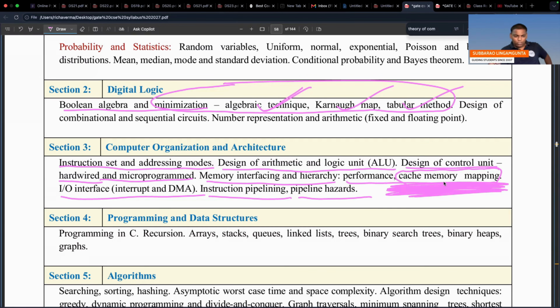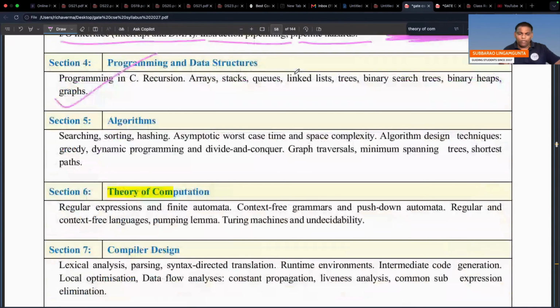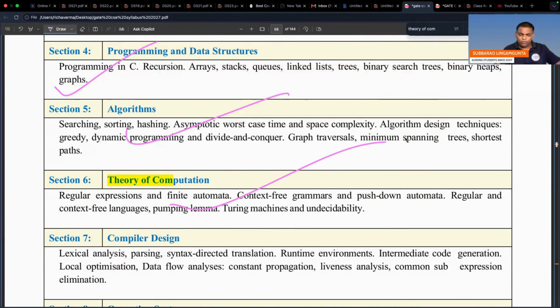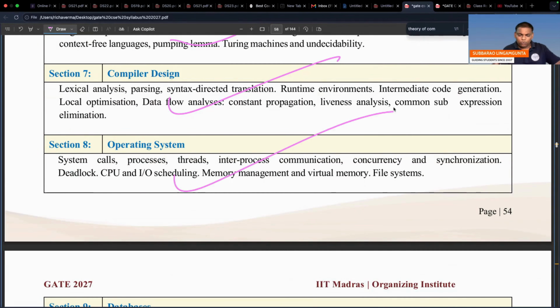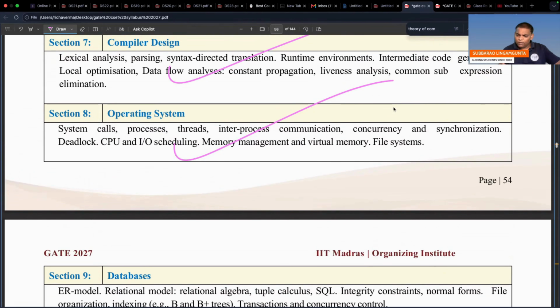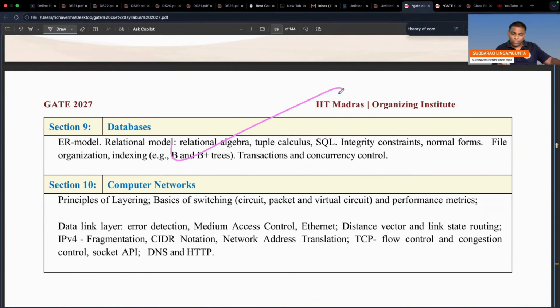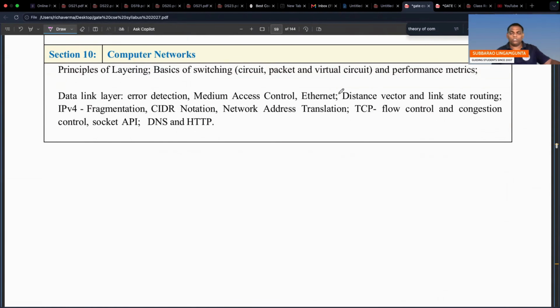This is one more thing. If you observe the remaining things, it is as it is copy, no change. Remaining things you check once. I verified the remaining is as it is copy, no change at all. And one more thing, if you observe clearly, in database also no change. In computer network, I identified some more changes.